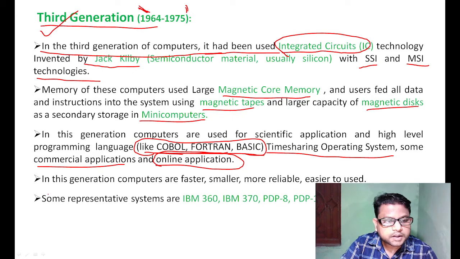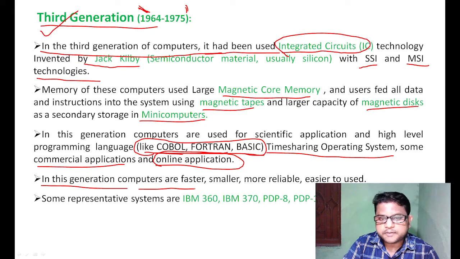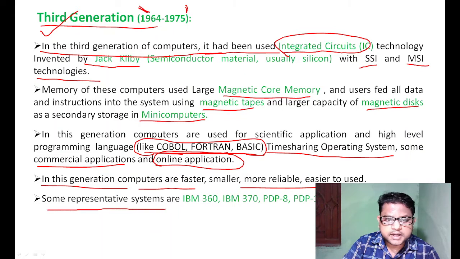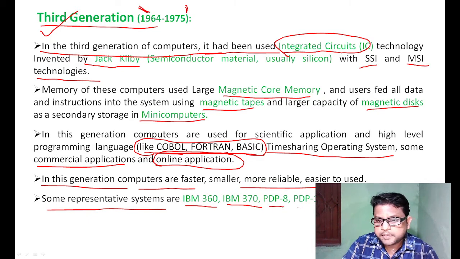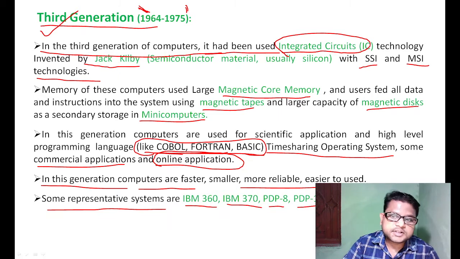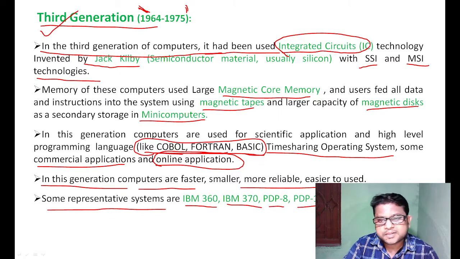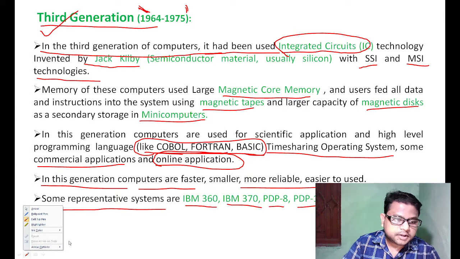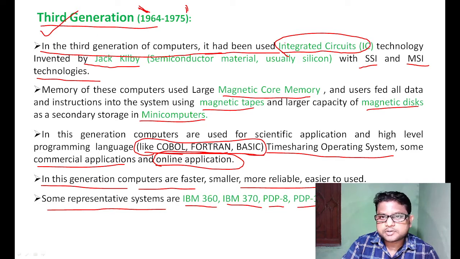In this generation, computers are faster, smaller, more reliable, and easier to use when we compare with the second generation of computer. Some respective examples of third generation computer are IBM 360, IBM 370, PDP-8, PDP-11, CDC 6600. All are examples of third generation computer.